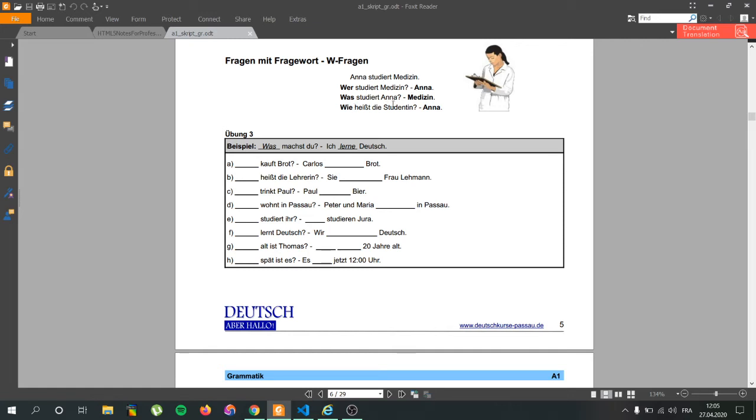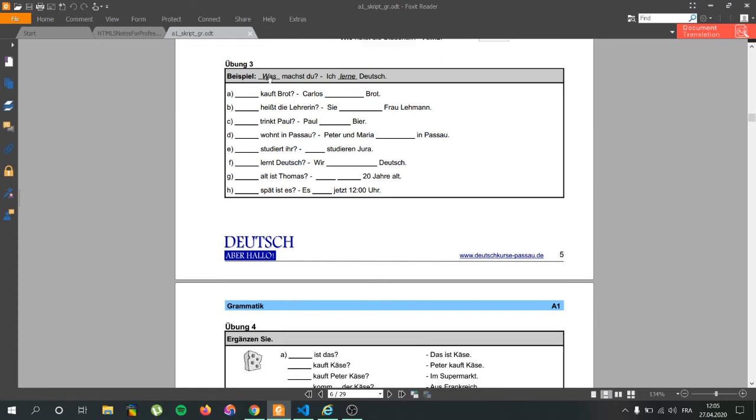Was studiert Anna? Medizin. Wie heißt die Studenten? Anna. What is called the student, female form, Anna. What studies Anna? She studies medicine. And who studies medicine? It's Anna. So the example here we have what. So was machst du? What do you do? What are you doing? Ich lerne Deutsch. I'm learning German.